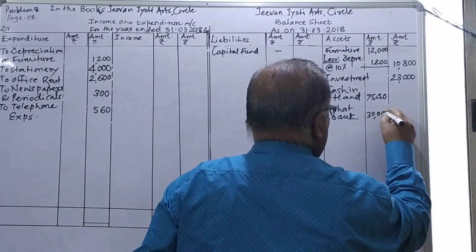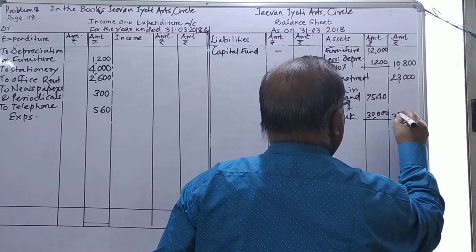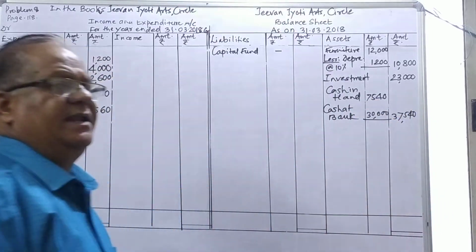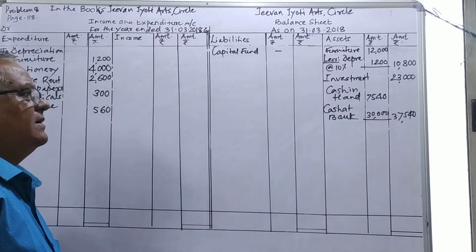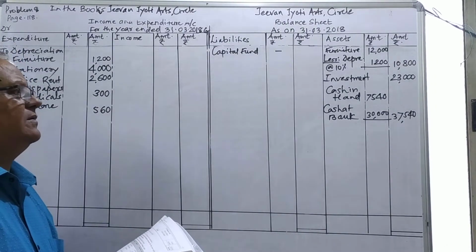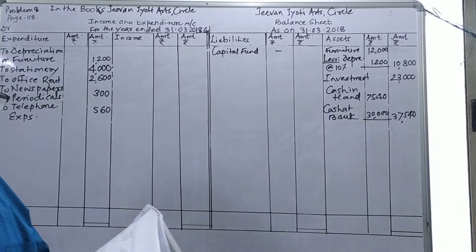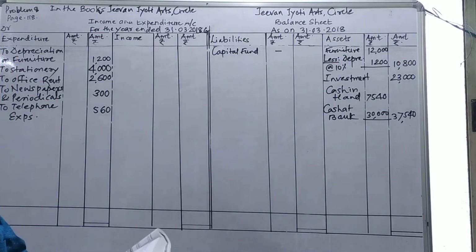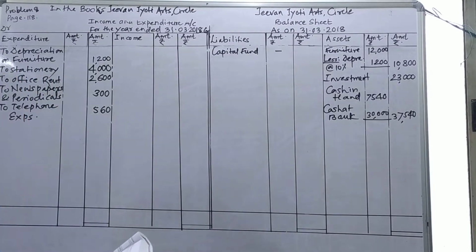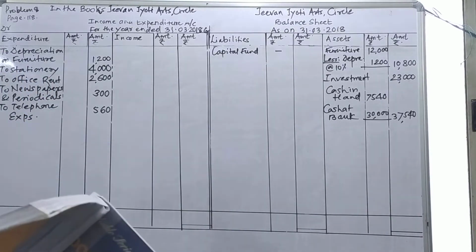The total amount goes to the outer column, 37,540. Otherwise, you can show cash in hand directly in the outer column, 7,540, and cash at bank, 30,000. So I'll take the inner column and the total summation in the outer column, 37,540. So cash in hand and cash at bank I'll show there. That finishes the payment side.